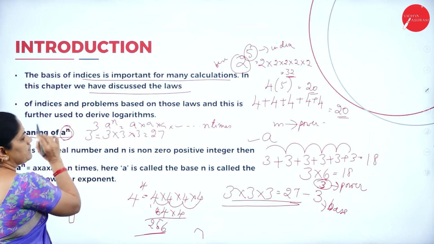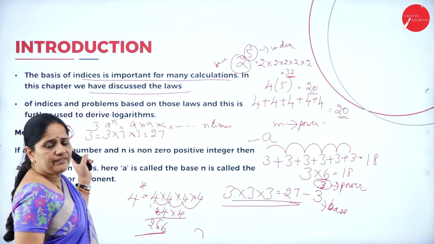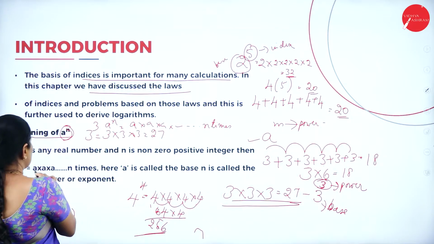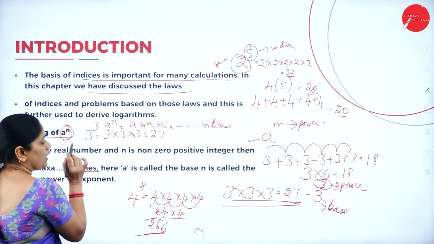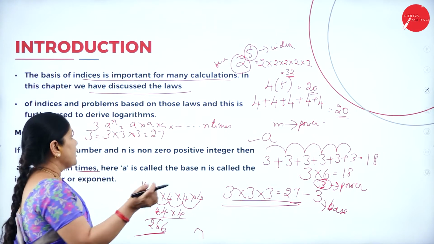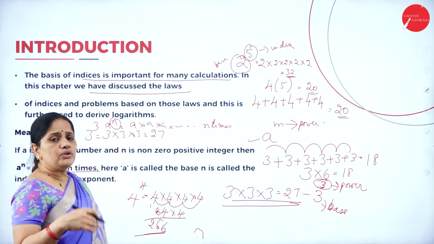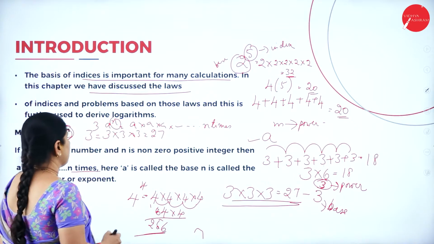So, a to the power of n. Suppose they have given us a number a to the power n. It means that a has to be multiplied n number of times. Whatever number is given in the power, that many times we have to multiply the base number.